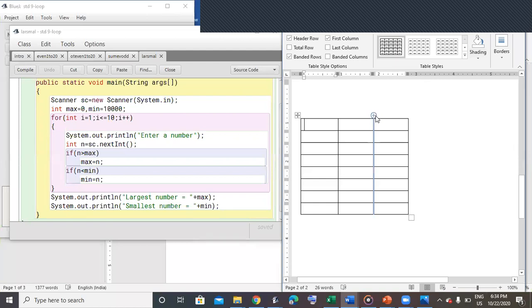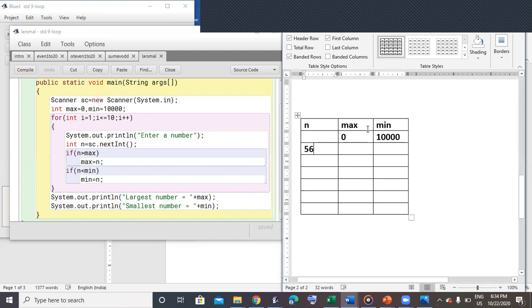Now I've taken three columns. One column for n, one column for max, and one column for min. Now max initially has the value 0 and min has the value 10,000. Now let's say the first random number I take is 56.